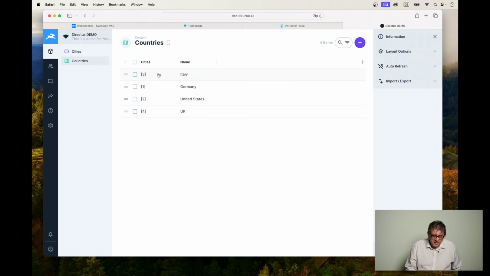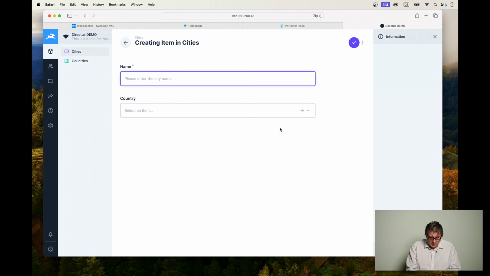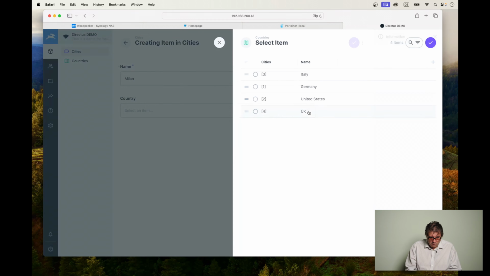Now, instead of these things in brackets, it would be nice if we had the option to see the city names. Let's go back to cities and create one more so that you can see what I actually mean. Let's say Milan, which is also in Italy, of course.